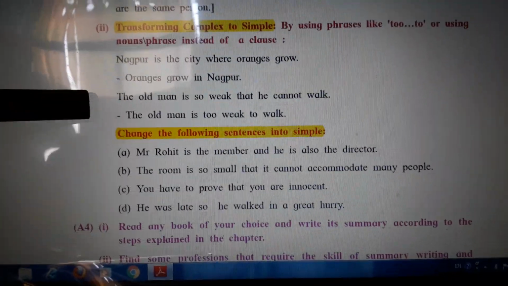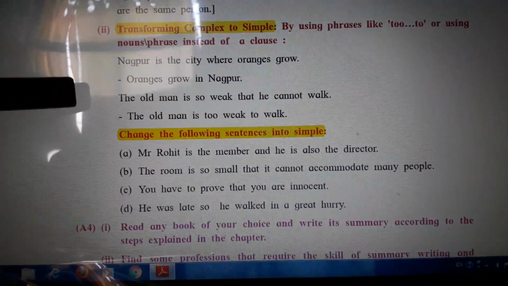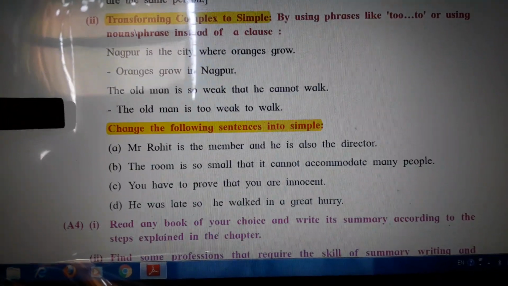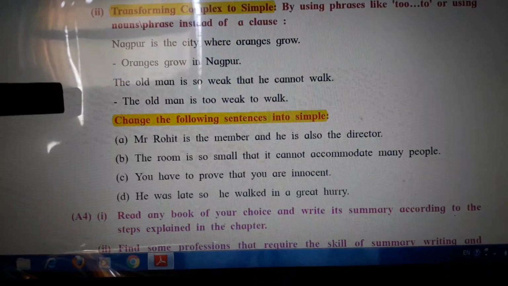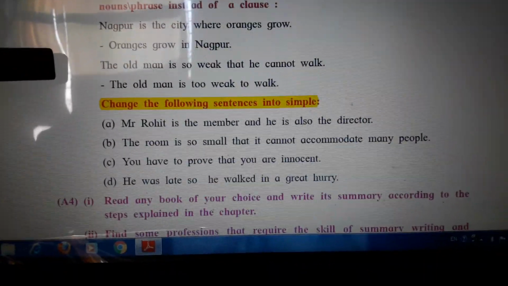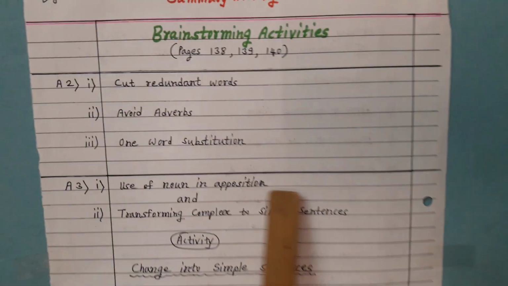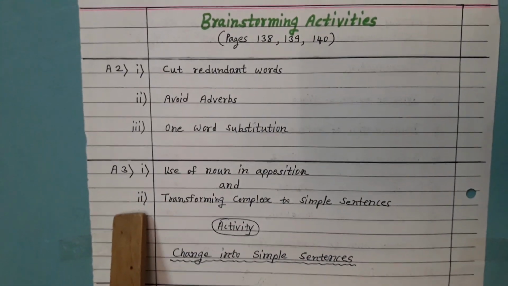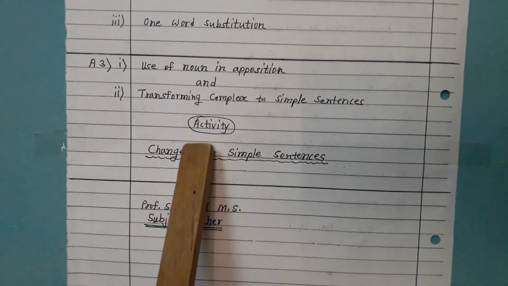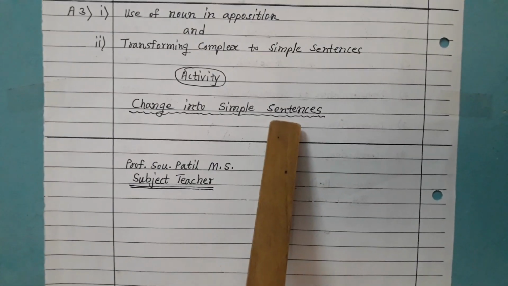This activity, as we know, is on page number 140 and also 139. So activity number 3 covers the use of noun in apposition as well as transforming complex to simple sentences. The activity given is change into simple sentences. Just now we have covered this activity.